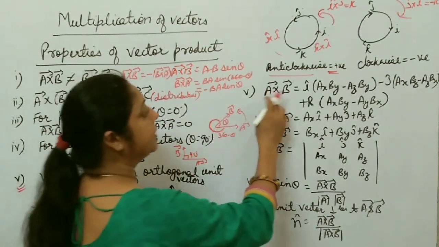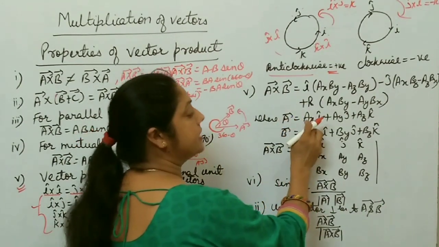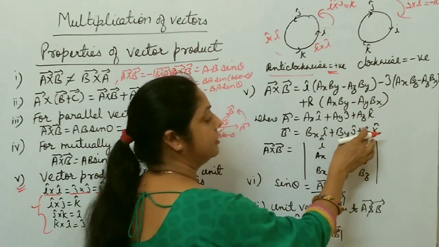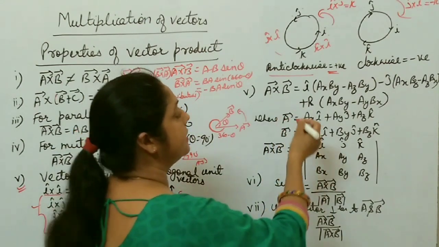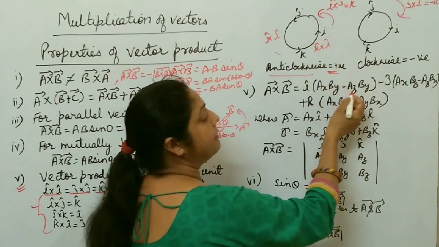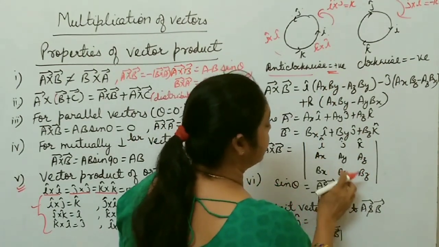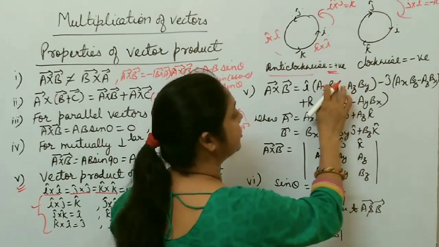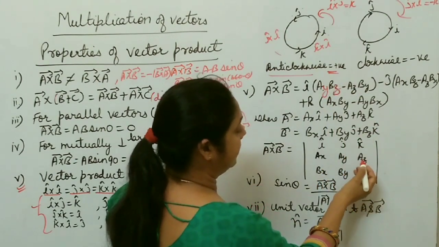Now the vector product of two vectors. Suppose there are two vectors, one is A and another one is B. A is AX I plus AY J plus AZ K, and B is BX I plus BY J plus BZ K. Now the cross product of these two vectors, A cross B, is: first you take the I unit vector, inside this AY BZ minus AZ BY.